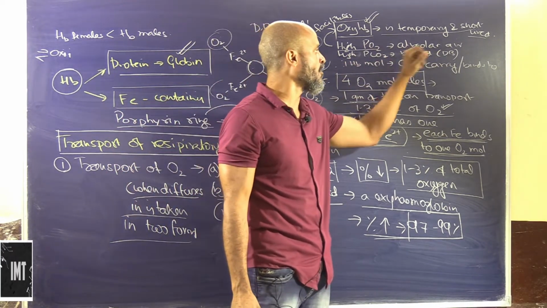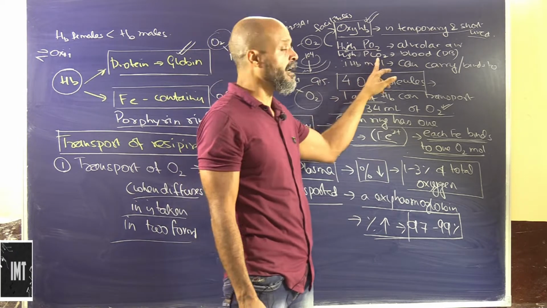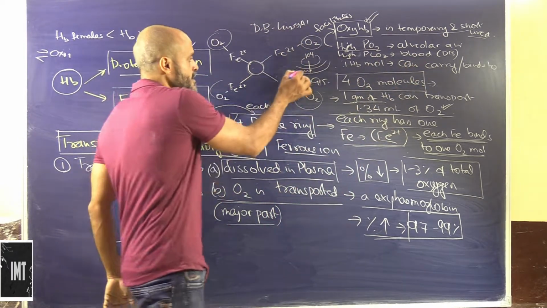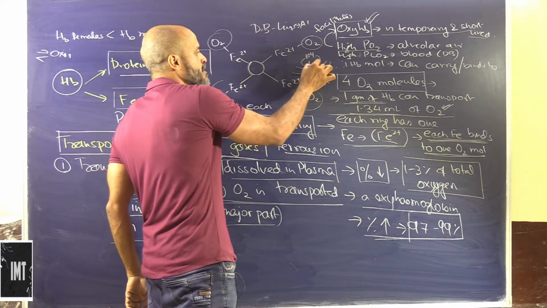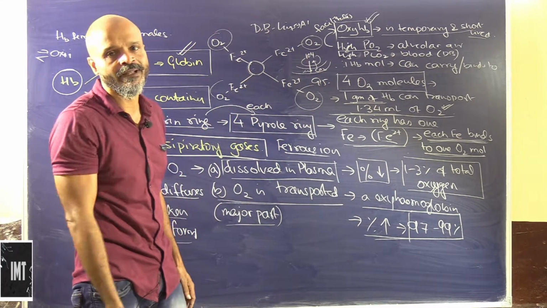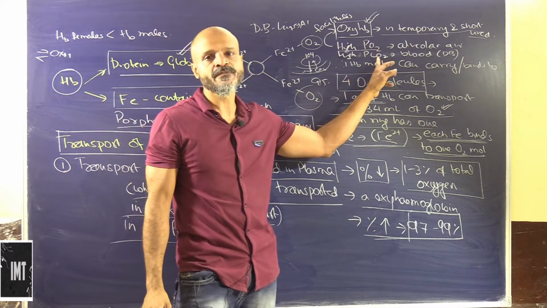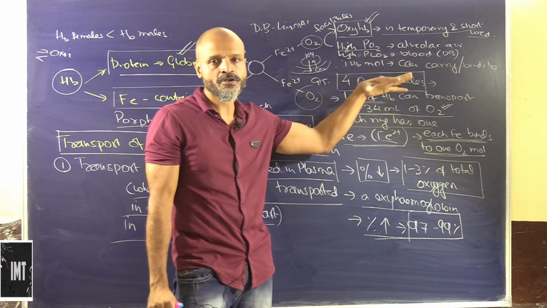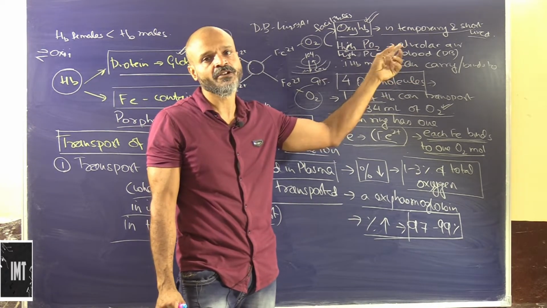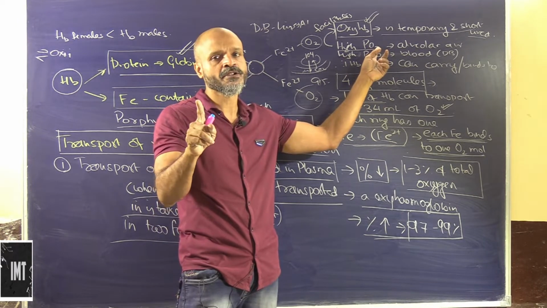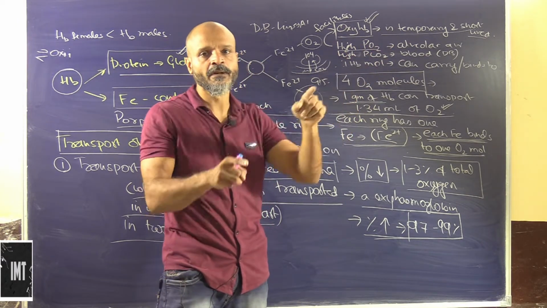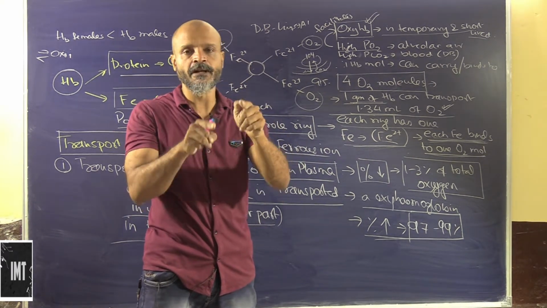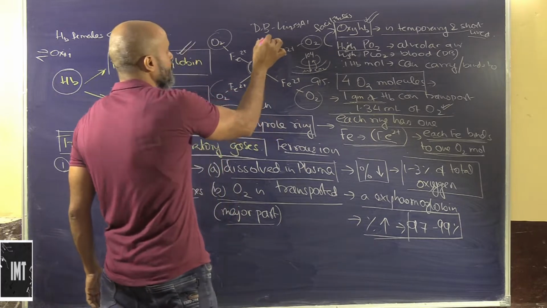So the partial pressure of oxygen in the alveolar air is high. The partial pressure of carbon dioxide in the deoxygenated blood is also high. So this deoxygenated blood will have a higher partial pressure of carbon dioxide, which will actually be released. Both these factors, the high partial pressure of oxygen in the alveolar air and the high partial pressure of carbon dioxide in the deoxygenated blood, make this basically a cyclic process. One comes in, the other one goes out.